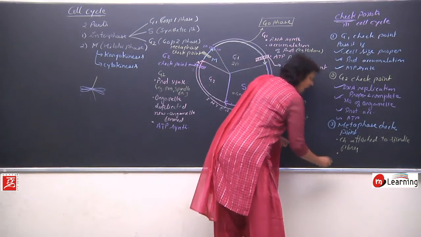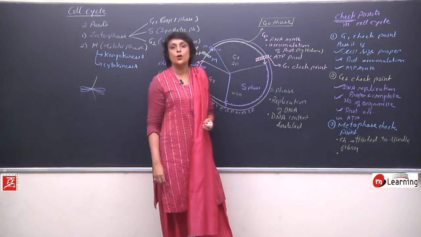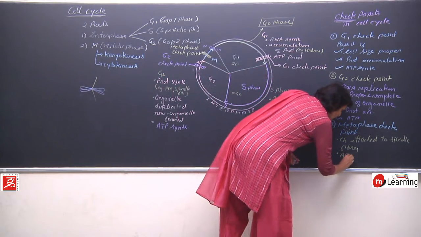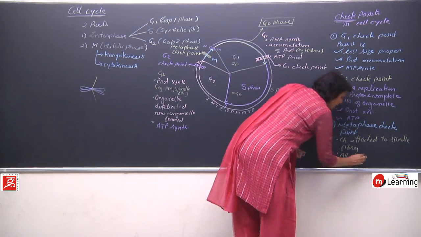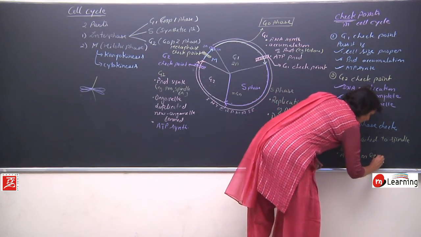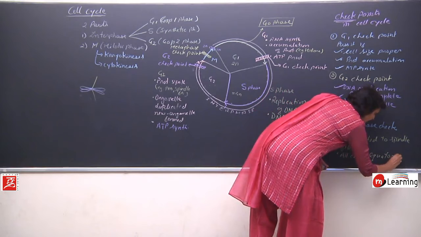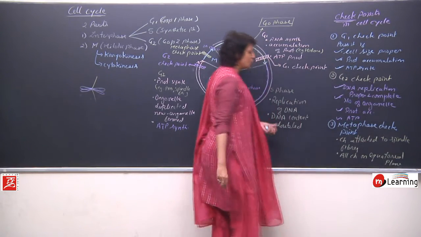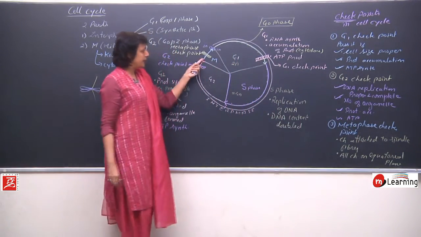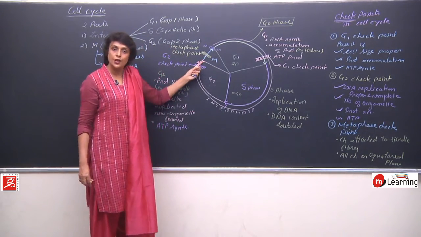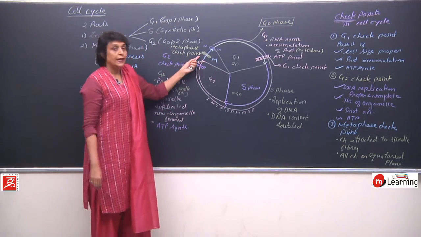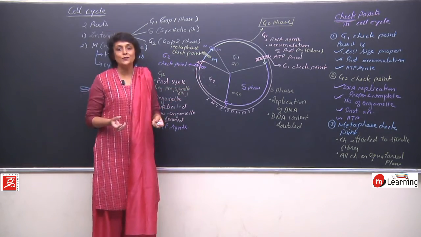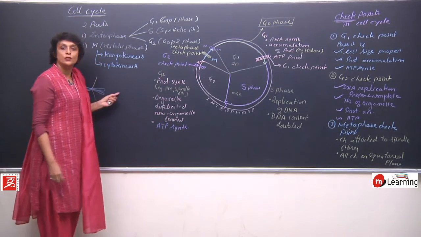And second, are all chromosomes on the equatorial plane? If these two things are done, then it crosses the third checkpoint. So there has to be a checkpoint, otherwise there would be some kind of problem in the chromosome separation.